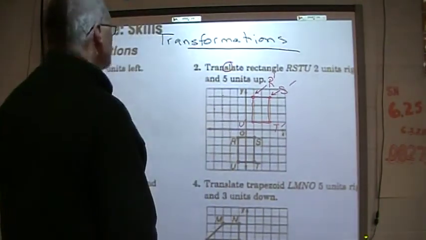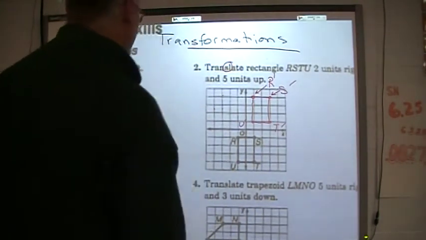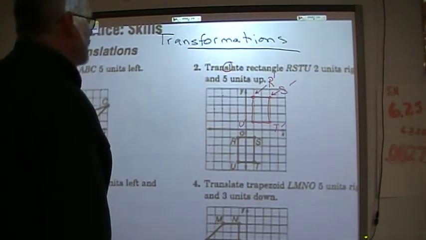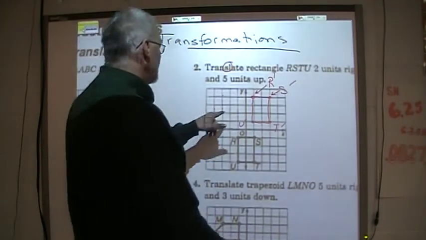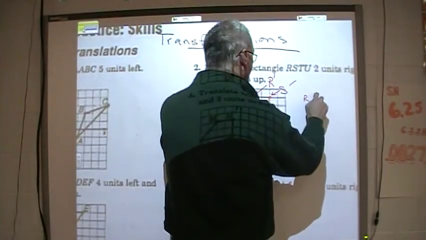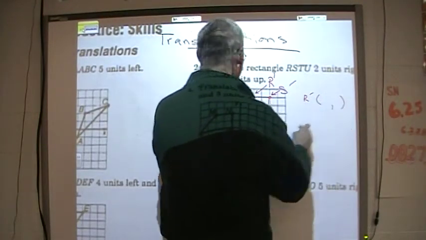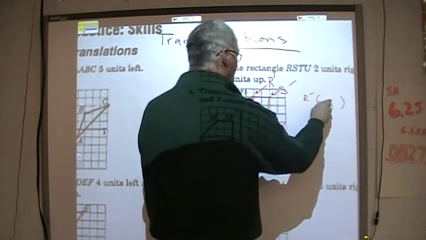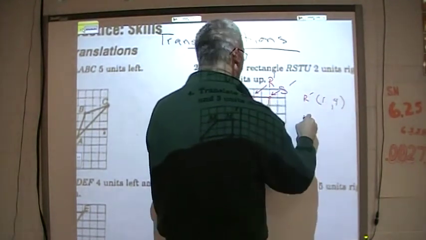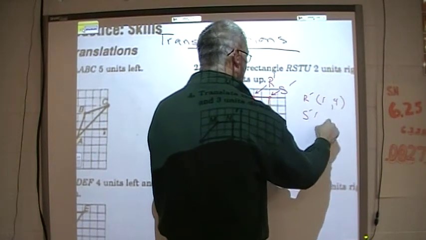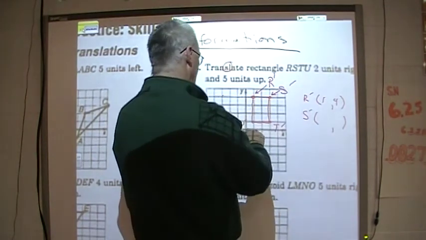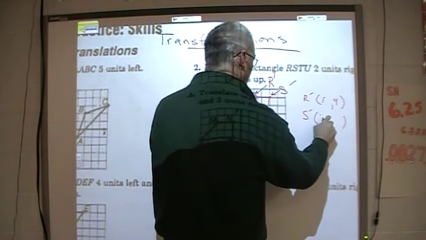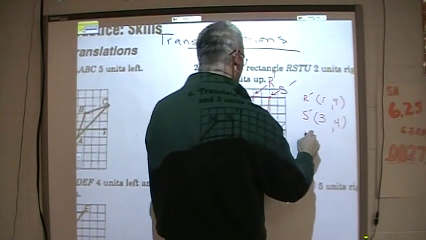It says translated. It didn't say put my new points down. Okay? If we wanted to, we could. Let's put R prime is 1, 4. S prime is 3, 4.